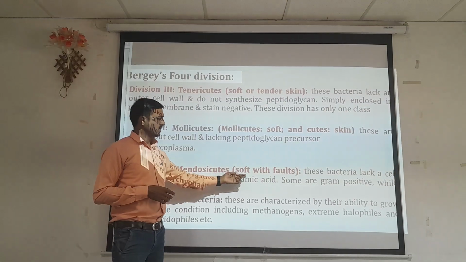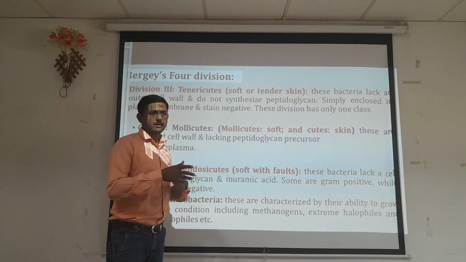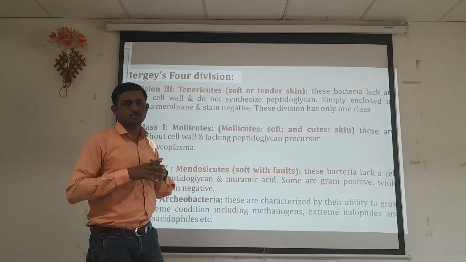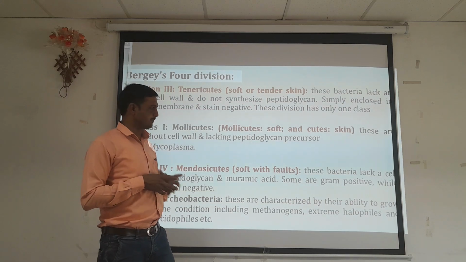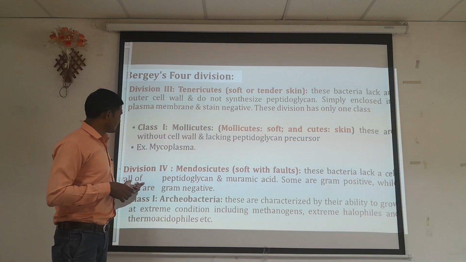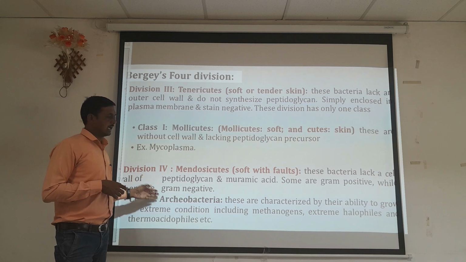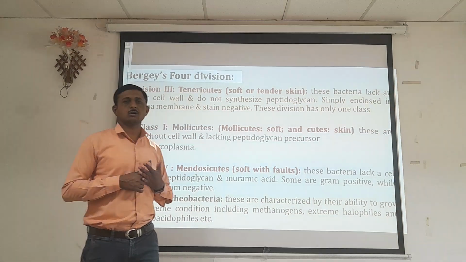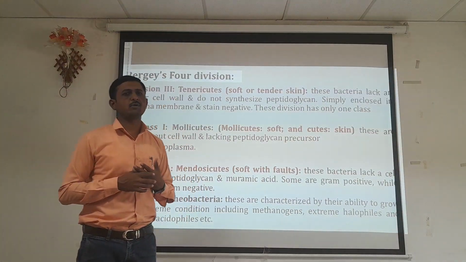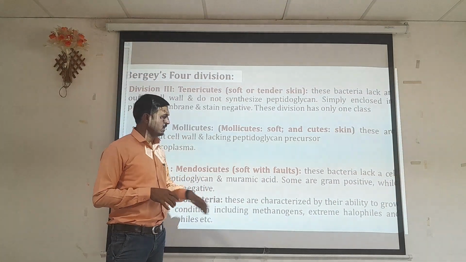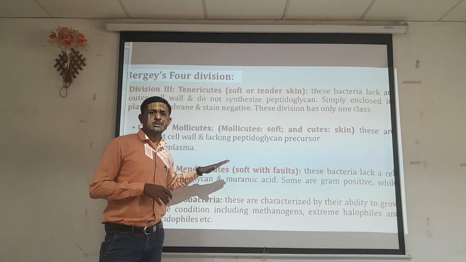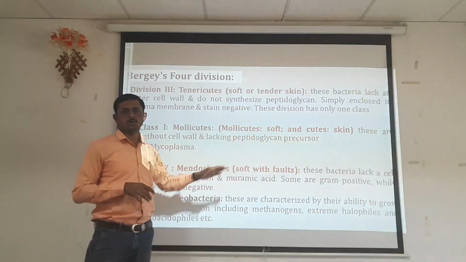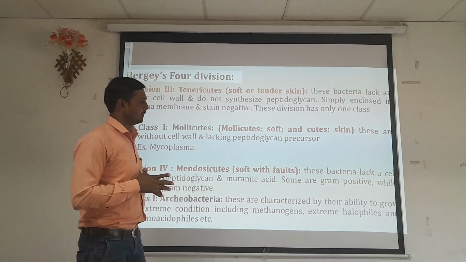And what are the characteristics? Soft cells, but we can observe some changes in the cell wall composition of the bacterial cell. These bacteria lack a cell wall of peptidoglycan and muramic acid. Normally, when we talk about the composition of the cell wall, muramic acid and peptidoglycan are present in the bacterial cell wall. So these bacteria lack the cell wall, and peptidoglycan and muramic acid could not be found in the cell wall composition of the bacterial cell.